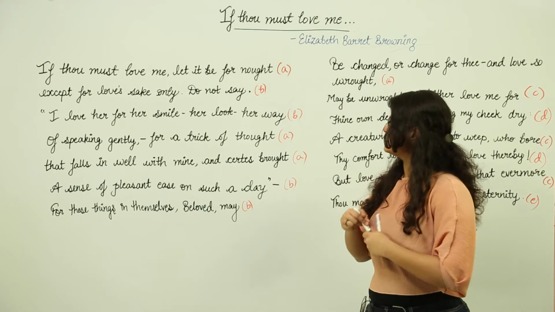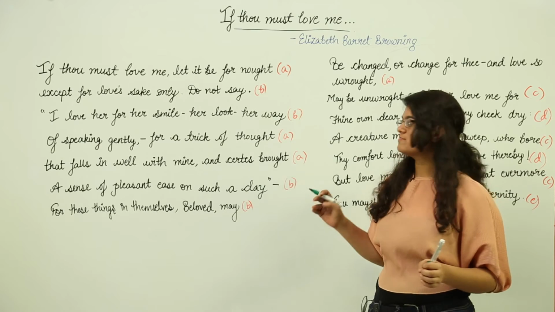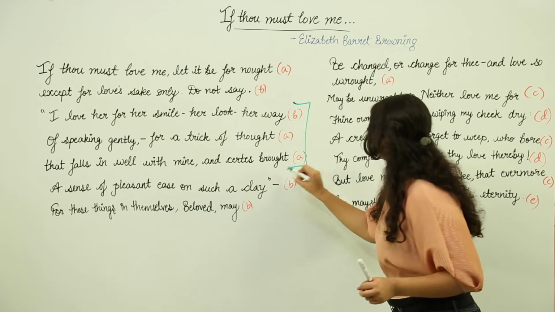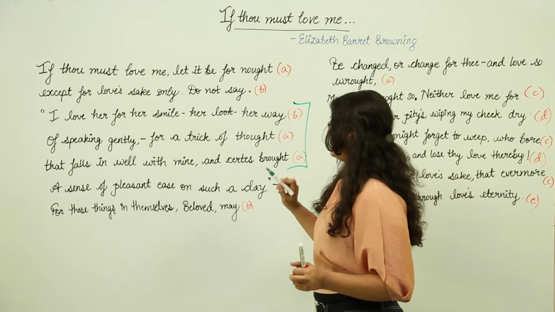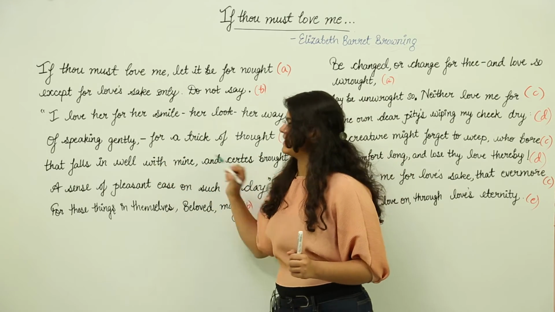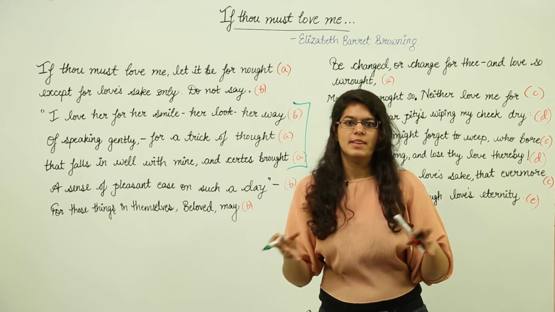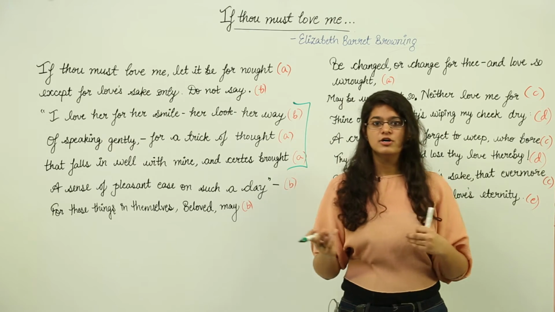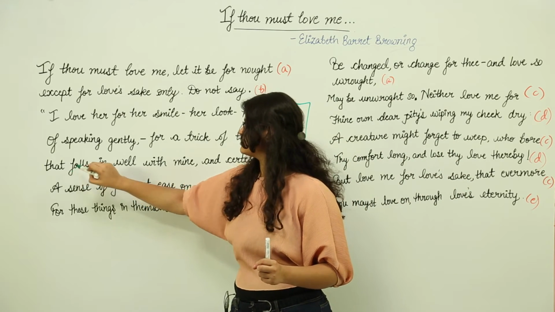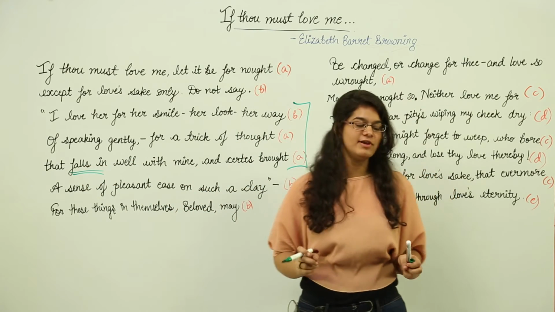First one of them is metaphor. At a lot of places the poet has used metaphor for love. For example, in the third, fourth and fifth lines. Let us take an example. Like here she says, for a trick of thought that falls in well with mine. So she is saying that a trick of thought falls in well with hers. She basically means that they get along. But instead of saying that they get along or they go along, she says they fall well. So this is metaphor.